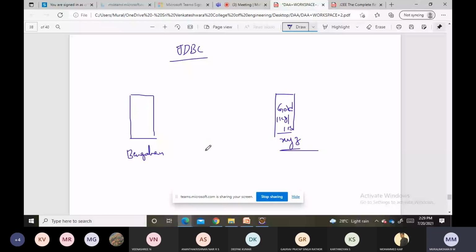So what will I do? I can arrange one translator who knows both the languages. The task of this translator is to translate the Bangalore language into the XYZ place language, and again the XYZ place language into the Bangalore language, right?